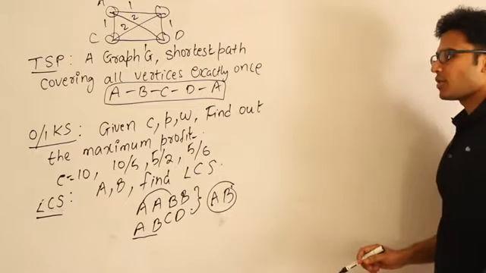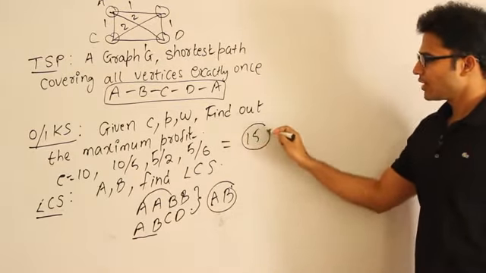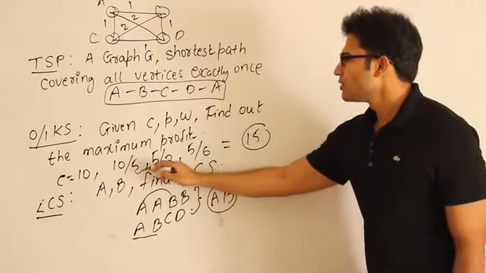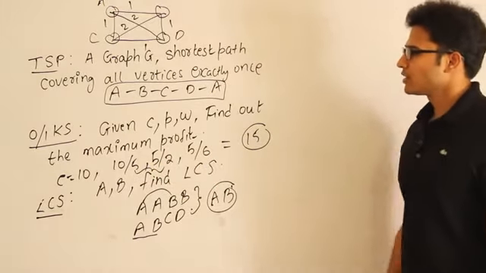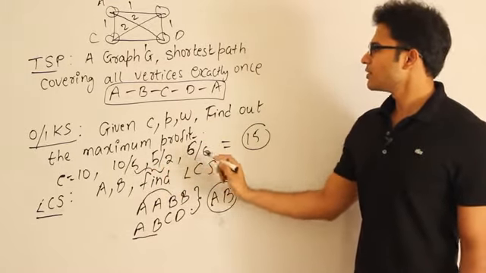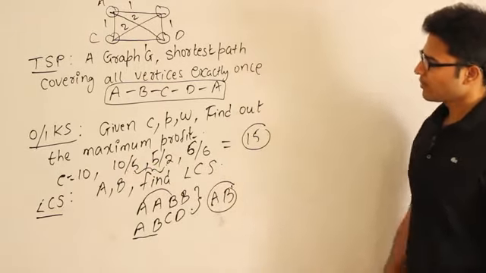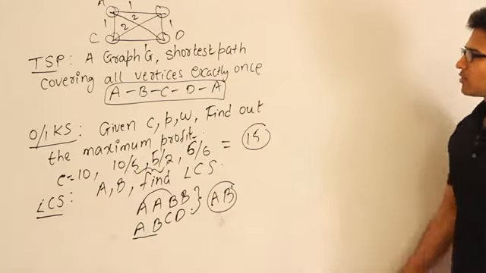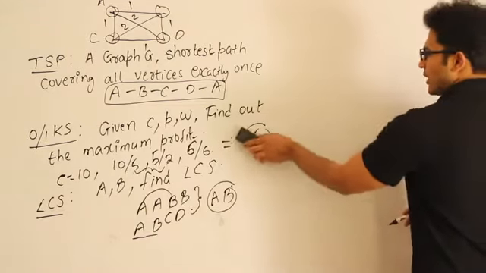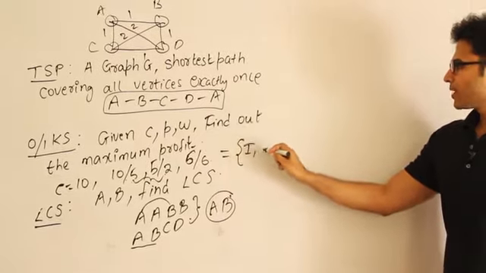Then what is the solution? The solution is a profit of 15 if you go with the two items, 5 plus 2, and then you cannot put the other one, right? So you put item 1 and then item 2.